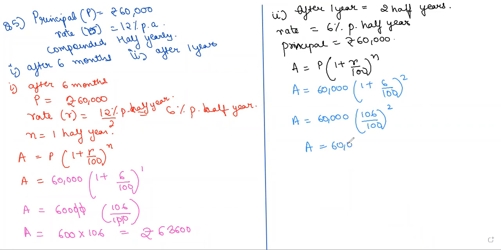Amount is equal to 60,000 into 106 by 100 into 106 by 100. Amount is equal to 6 into 106 into 106. Solve this and type your answer in the chat box.